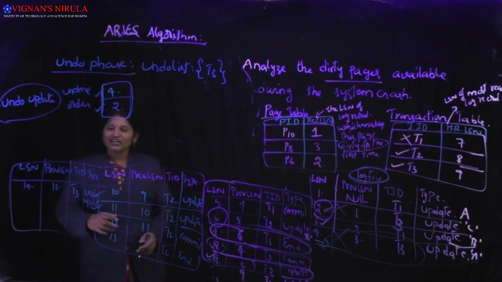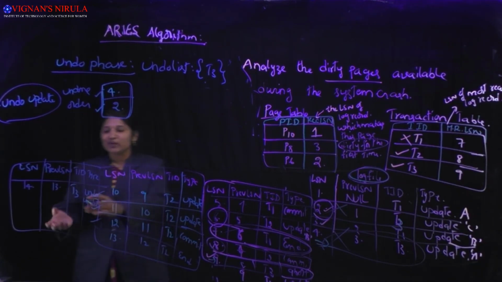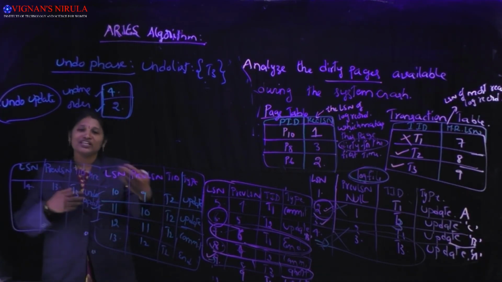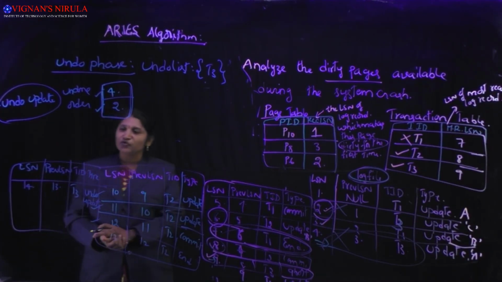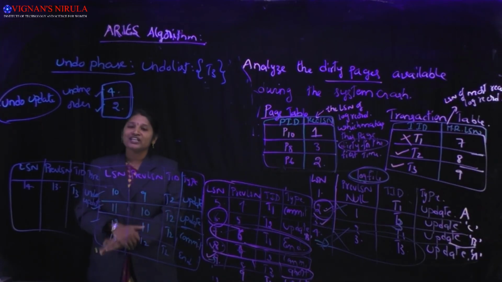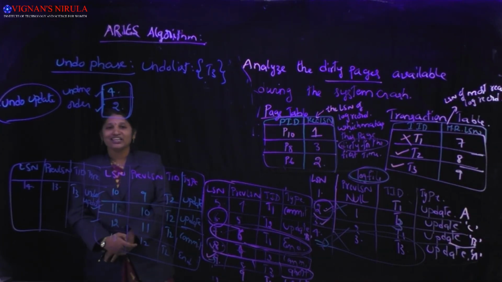If meanwhile during the undo phase some type of crash occurs, again we should do the analysis phase starting from the current checkpoint. So again we should start from the analysis phase, redo phase and undo phase. All of those actions are going to be implemented once again. So this is about your Aries algorithm.